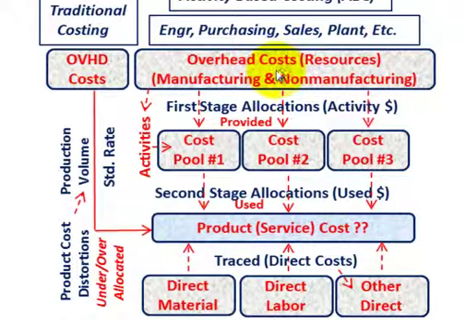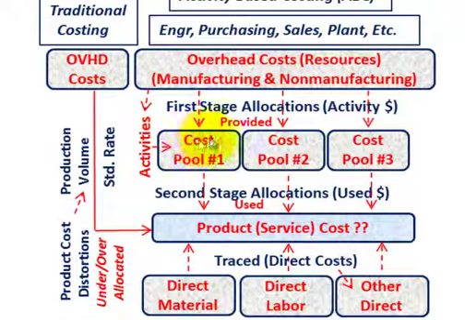What they would do is take these overhead costs, those resources we mentioned, for any number of different supporting services, all the supporting services for the products you're manufacturing: engineering, purchasing, sales, plant, and so forth. Based on the activities or the work that they provide to the plant or for the products we're manufacturing, they provide some measurable dollar amount of resource based on the support they're providing.